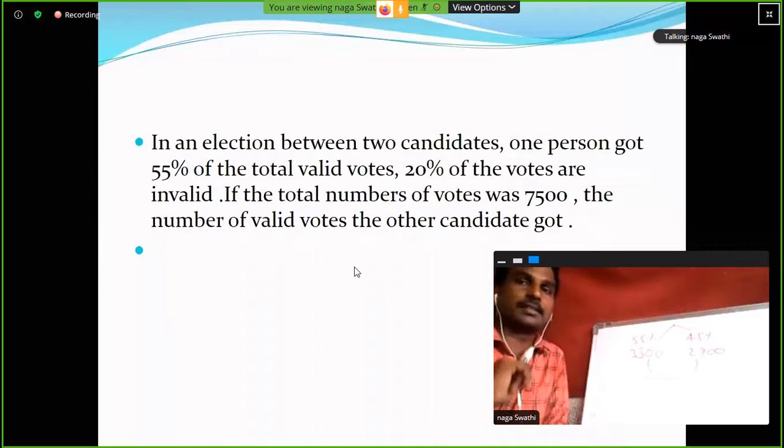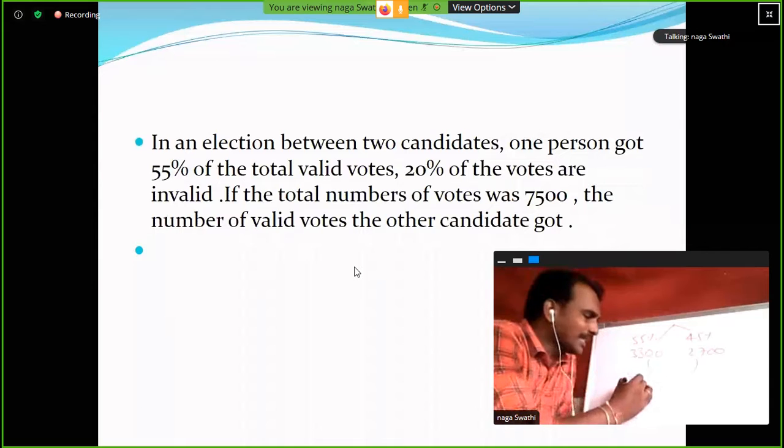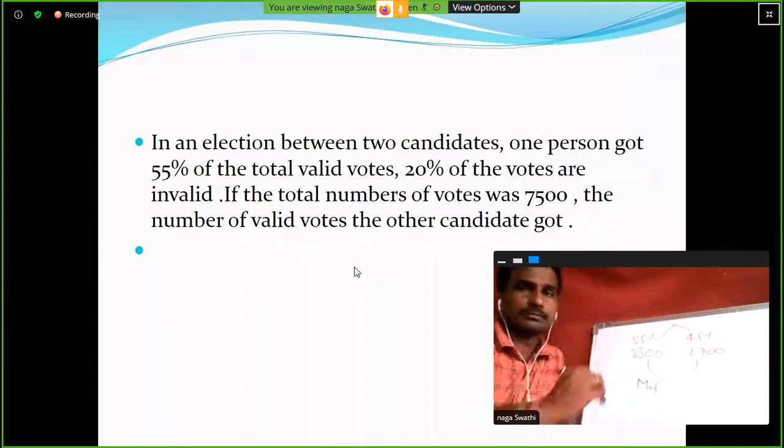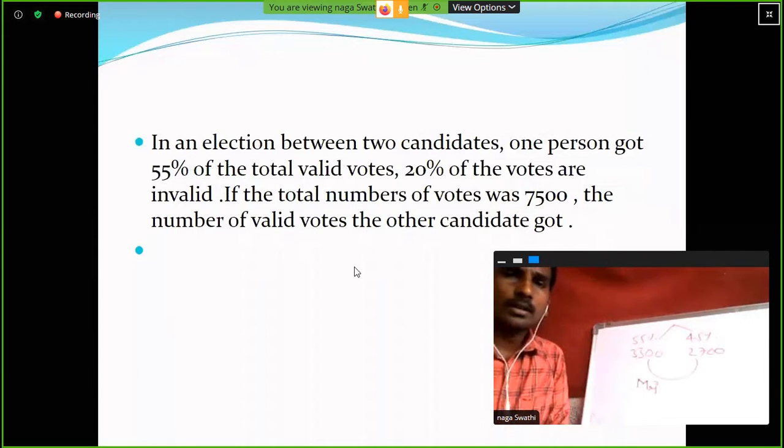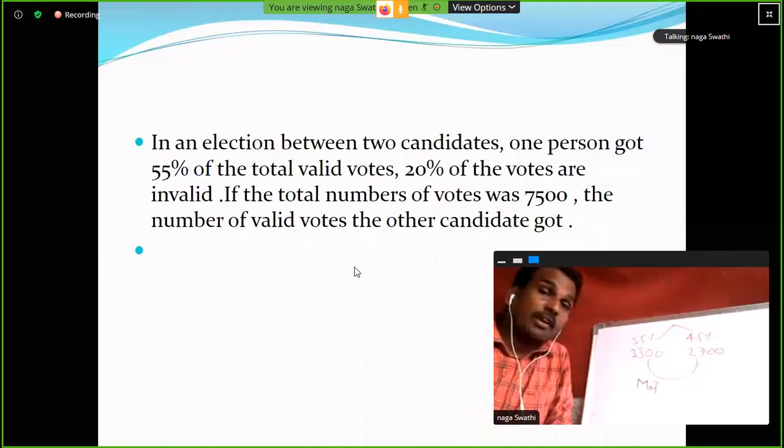Clear? This is most important. So here what is the majority? Simple. The difference between winner and loser, that is the majority. Clear? So here my next question is, winner won by how many votes?